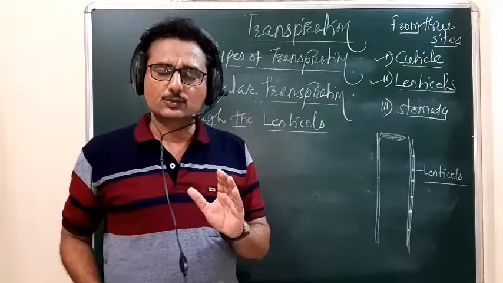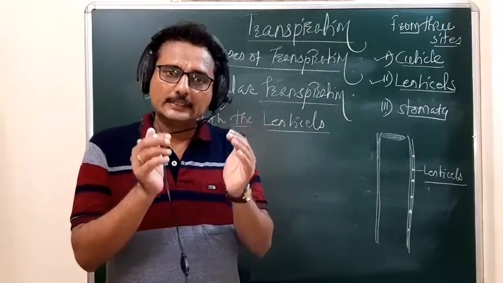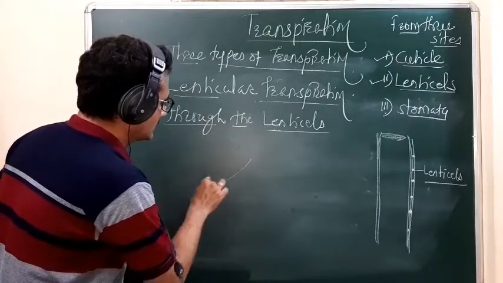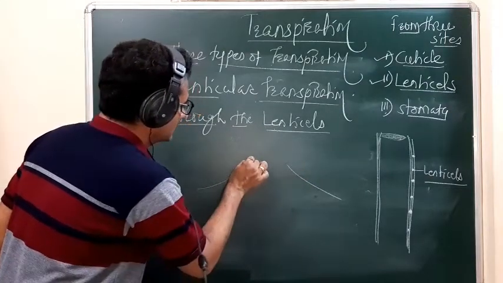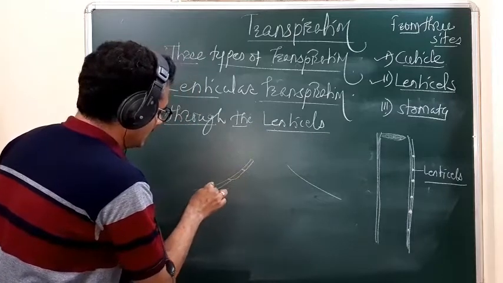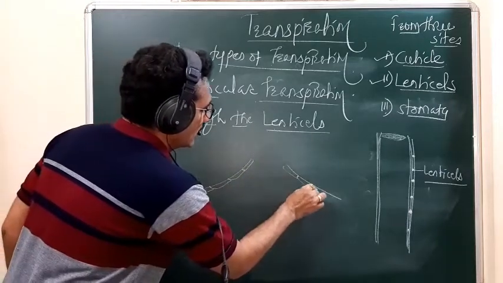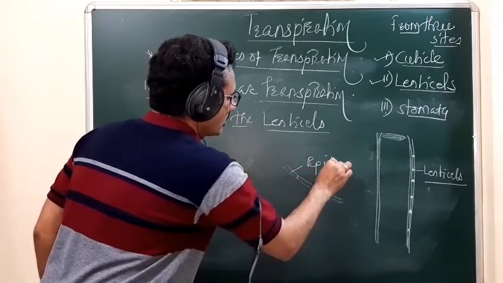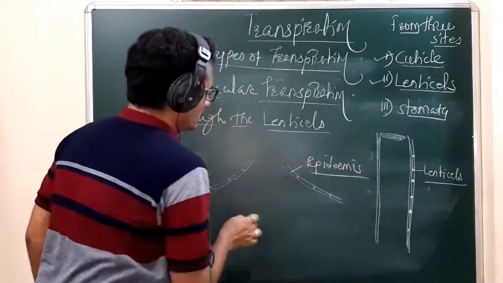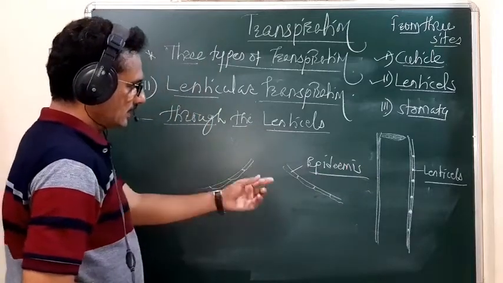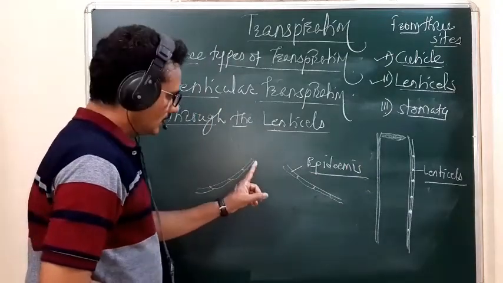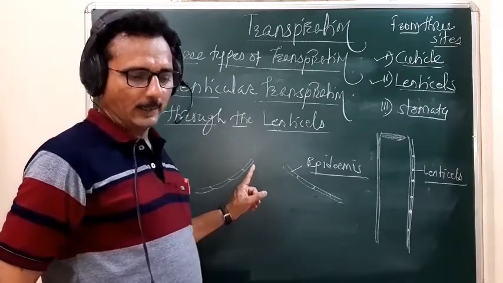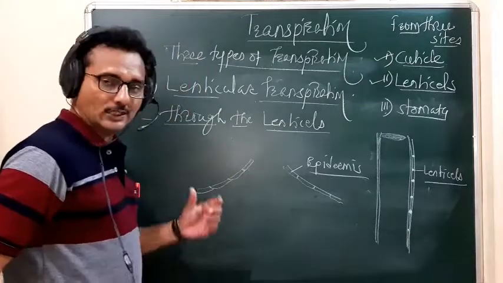So what is the structure of lenticels? At the lenticel site, the epidermal cells are broken. Okay, so this is the broken epidermis. Because of this broken portion of the epidermis, a minute eruption or pore-like structure is developed. Then it is followed by the cork cells.